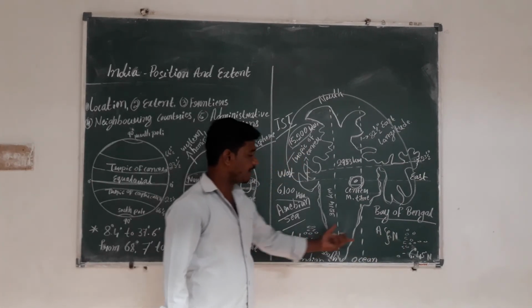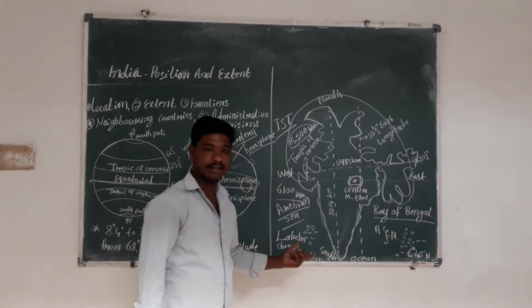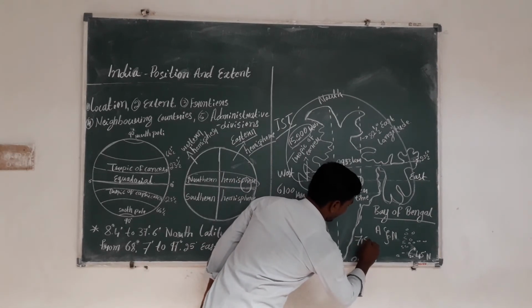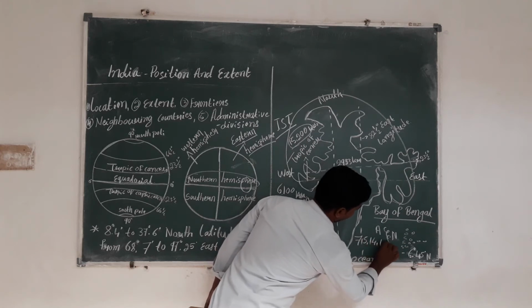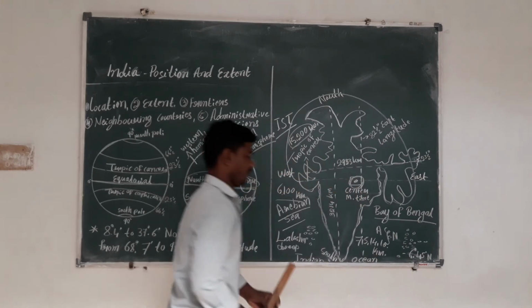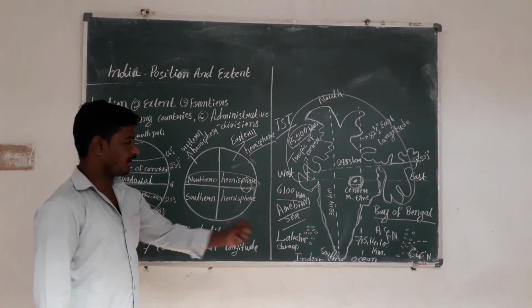Including Andaman and Nicobar, the water frontier is 7,514.16 kilometers.